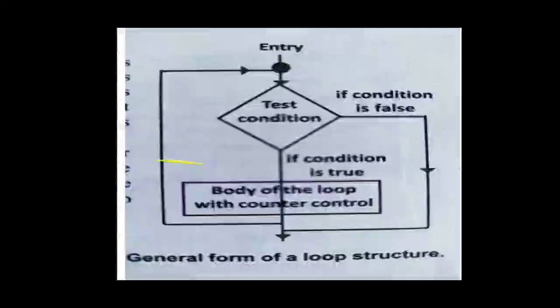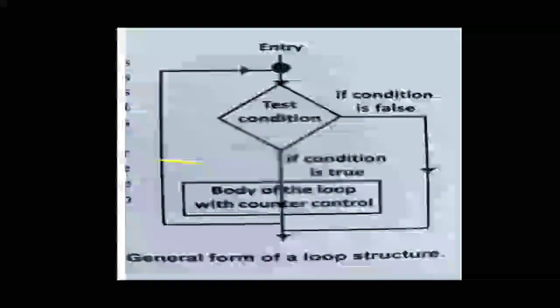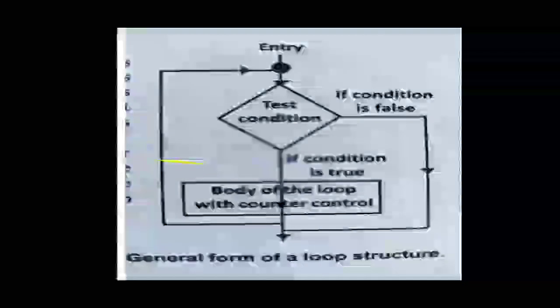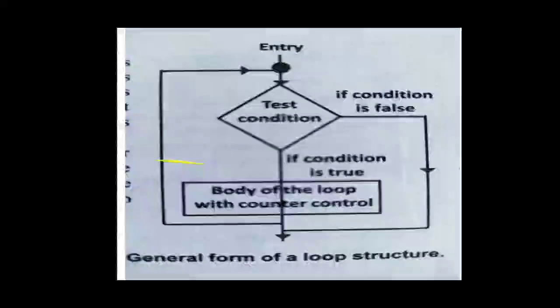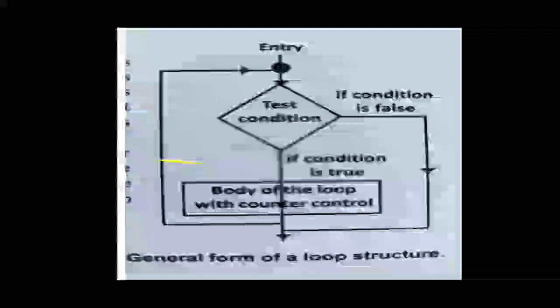Next, there is one example. Start, variable var is equal to 1. Is var equal to 1? If the answer is yes, it goes to a statement, and once the statement is executed it goes again to check the condition. You can see the arrow, where again it checks var is equal to 1. If var is equal to 1, then the statements get executed again and again until the loop exits. So now it is an infinite loop.